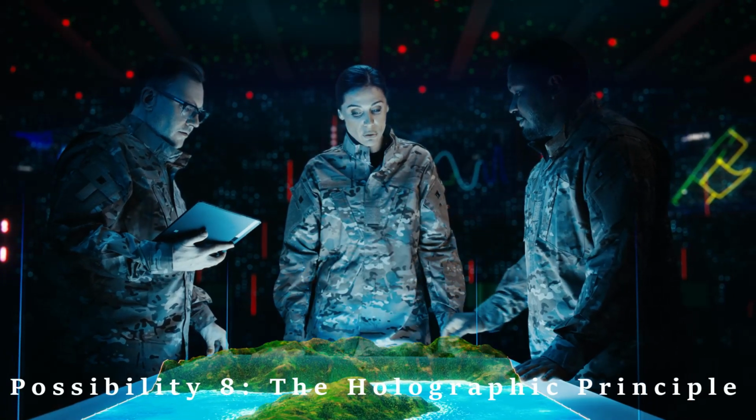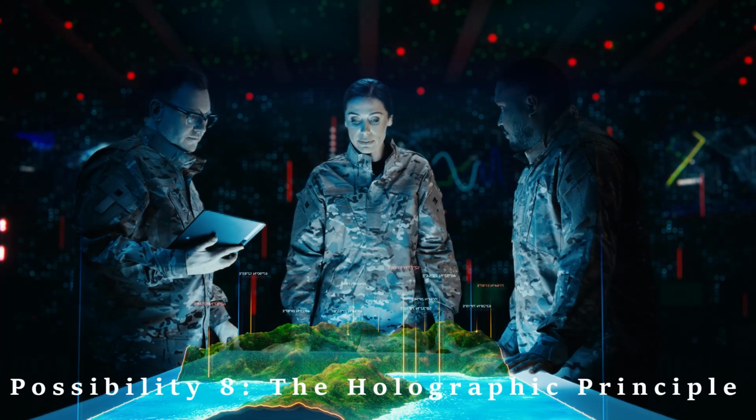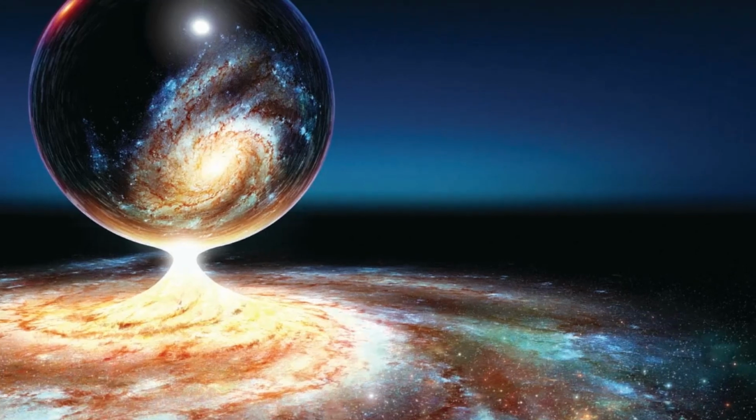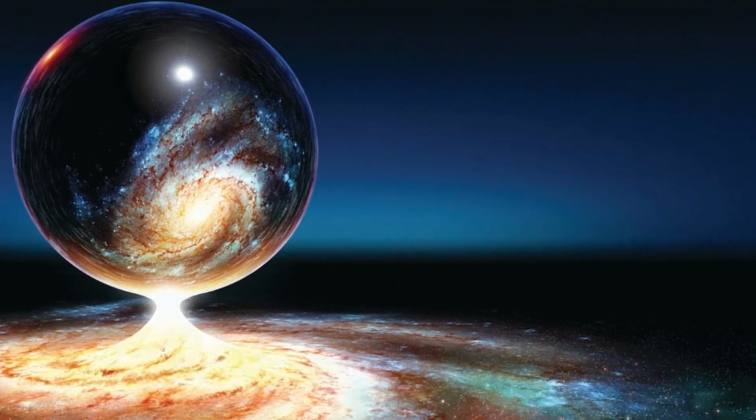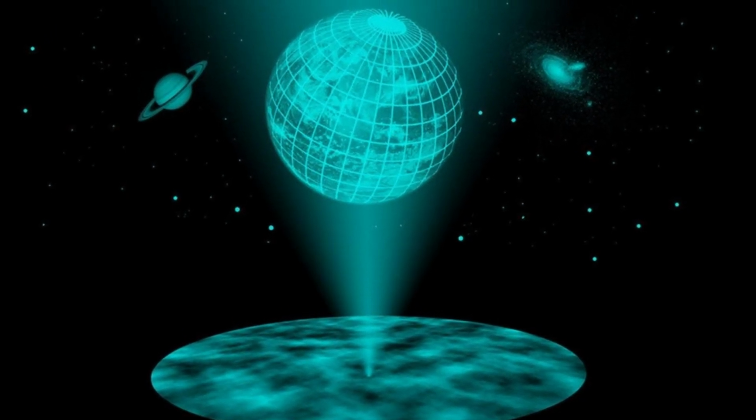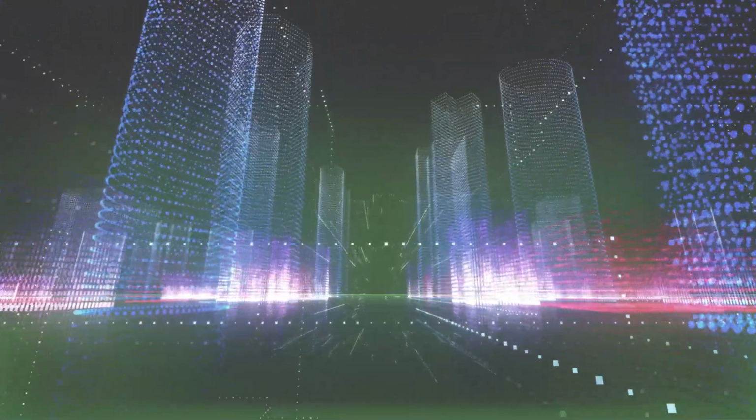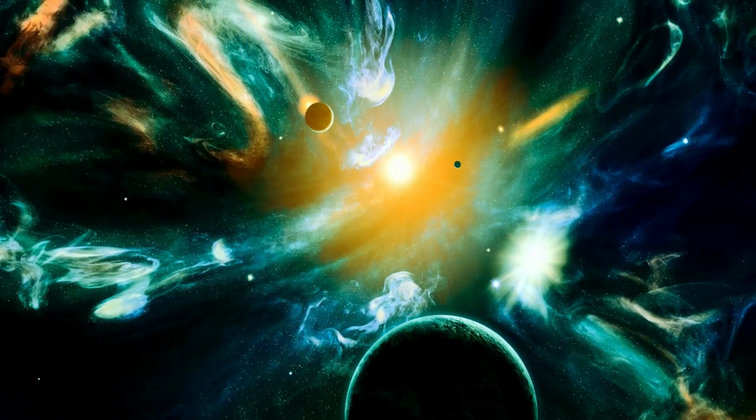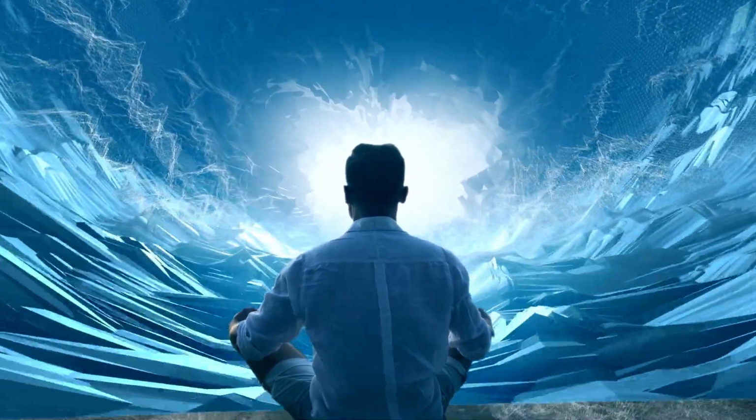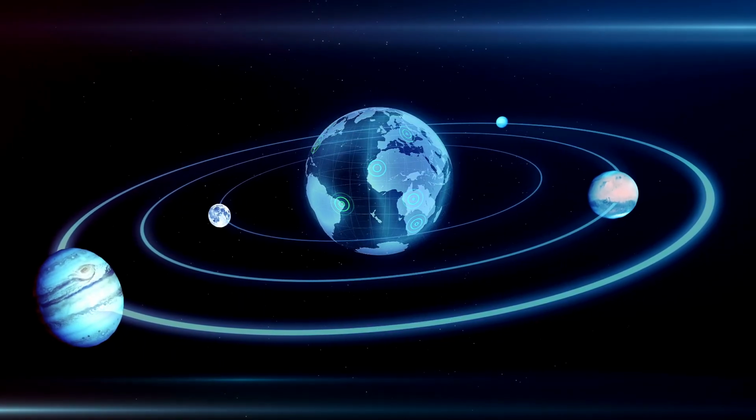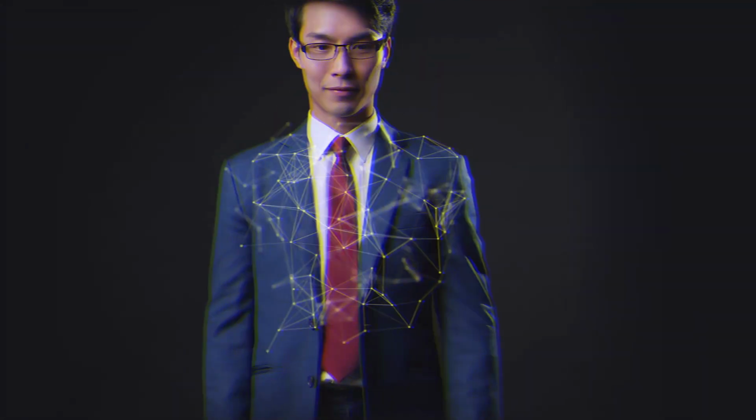Now, let's explore the mind-bending concept of the holographic principle. Imagine our entire universe as a three-dimensional projection of information stored on a two-dimensional surface. It sounds like science fiction, but it's a serious idea in theoretical physics. The holographic principle suggests that all the information contained within a volume of space can be described by information on the boundary of that space. In simpler terms, our 3D universe could be a hologram projected from a 2D surface, much like a 3D hologram projected from a 2D film.